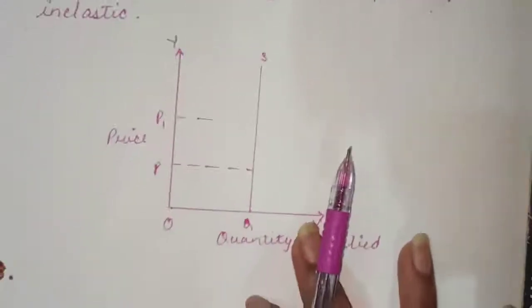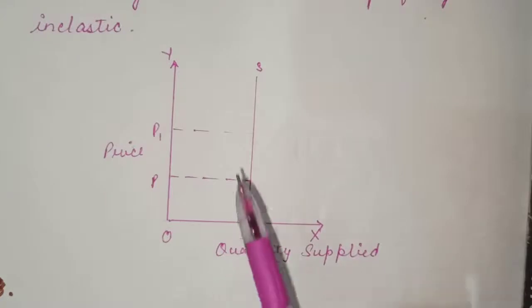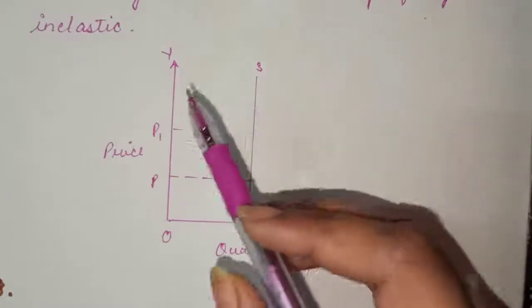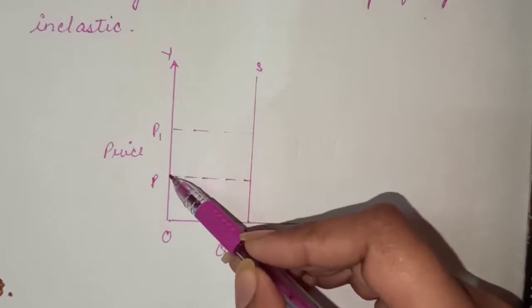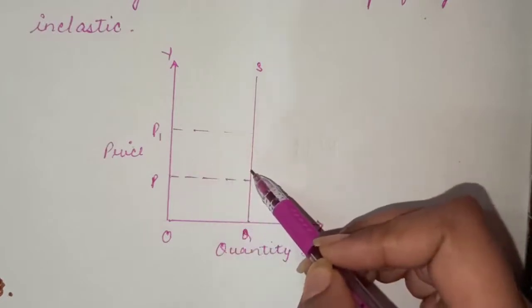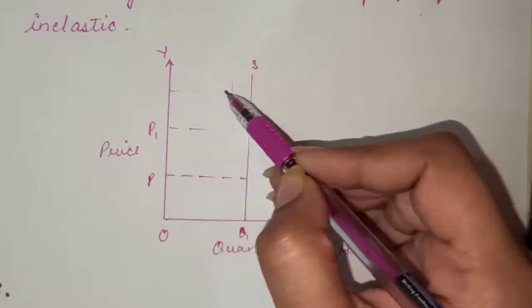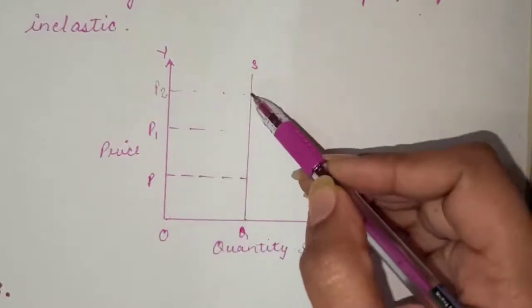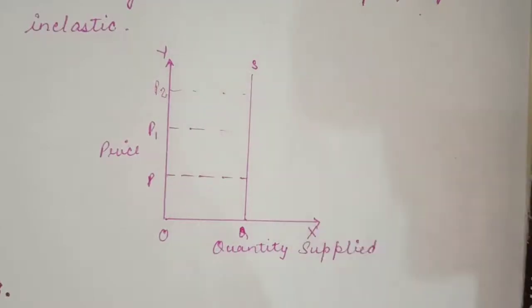The curve for such a case is a vertical line parallel to the y-axis, which shows that if there is a decrease in price, supply is constant, and if there is an increase in price, supply is also constant.